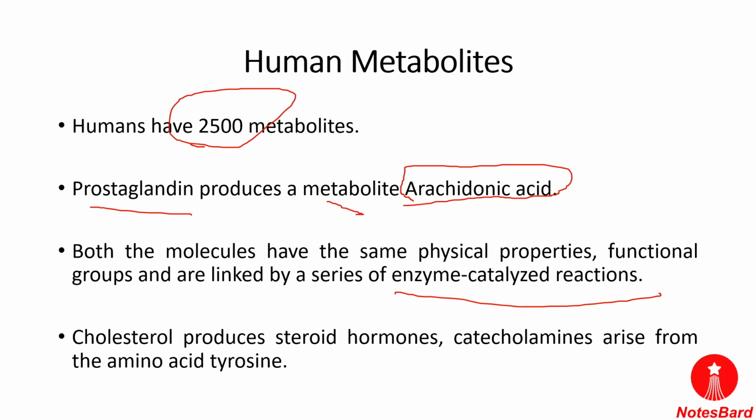Now, where is all this information on human metabolites stored? All the information about the metabolites that are produced in the human body is freely accessible. From where can we access this information? It can be accessed through an electronic database, the Human Metabolome Database, that is HMDB. So this is the database in which all the metabolites that are produced by the human body can be easily searched.